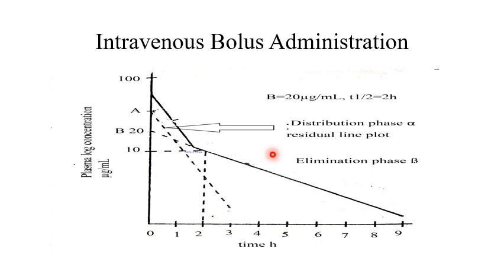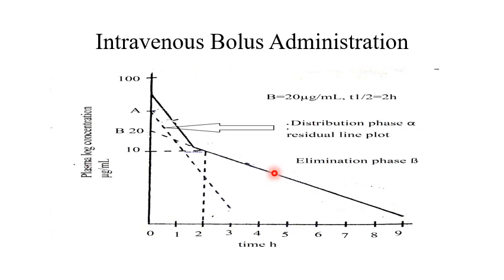This beta is used for the rate constant for elimination from the entire body, whereas K elimination is used for the rate constant for elimination of drug from the central compartment.